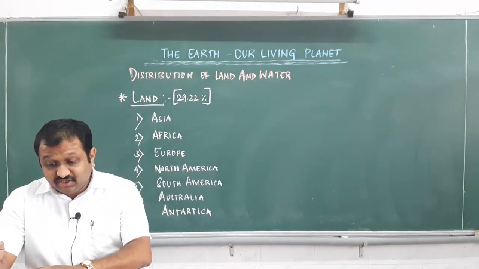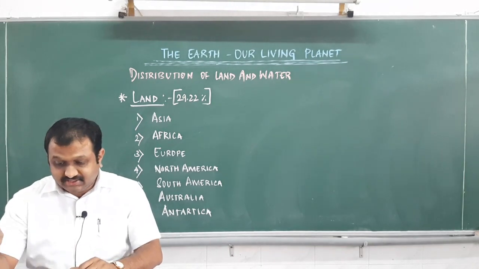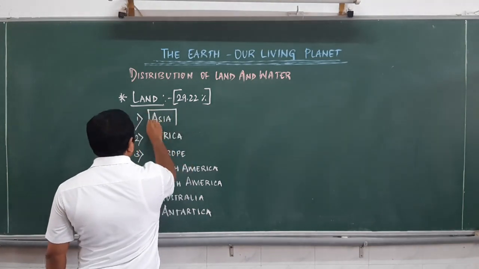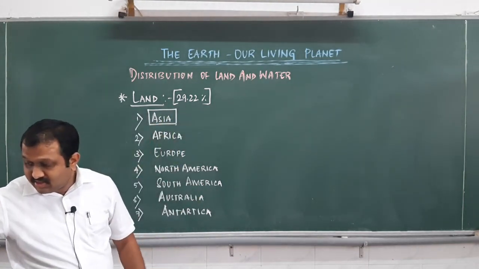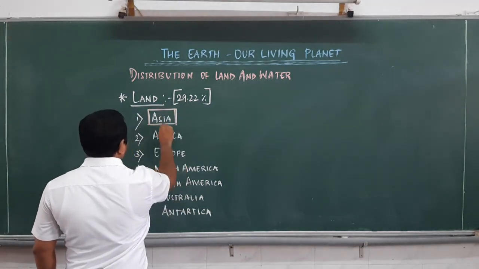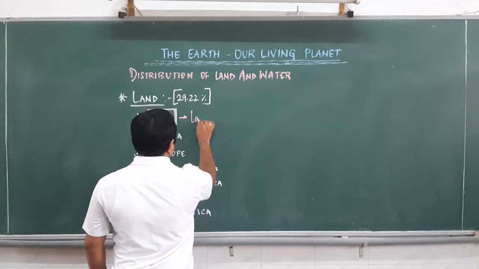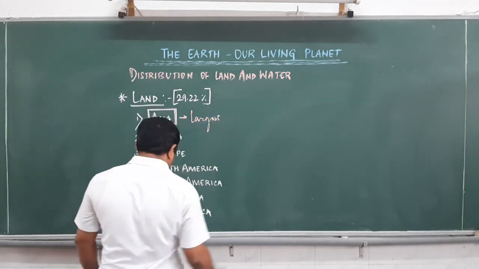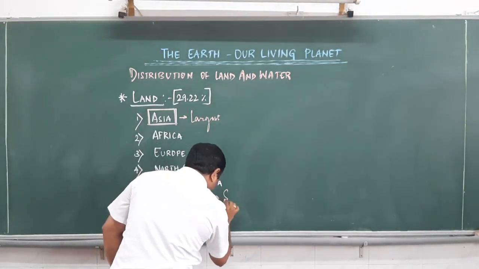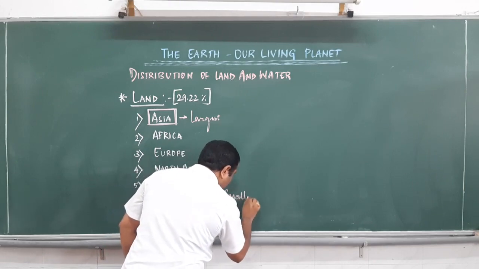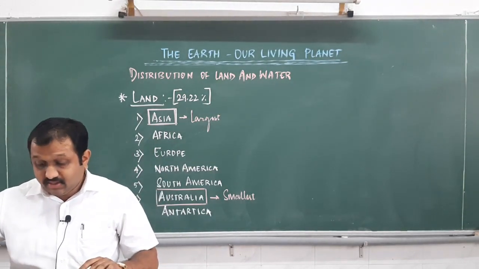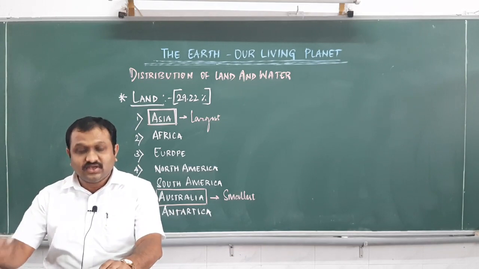Out of these 7 continents, dear students, Asia is the largest continent, whereas Australia is the smallest continent. Yes, these are the points about the land part.